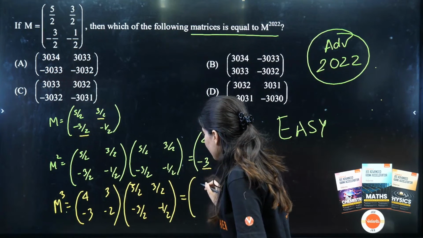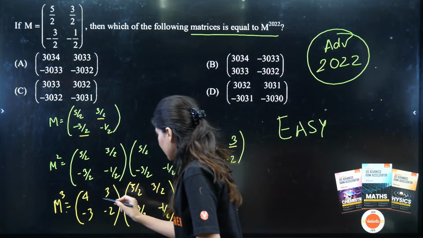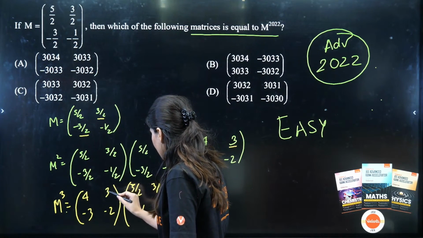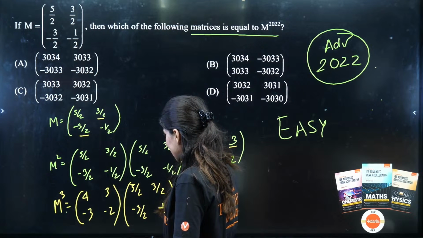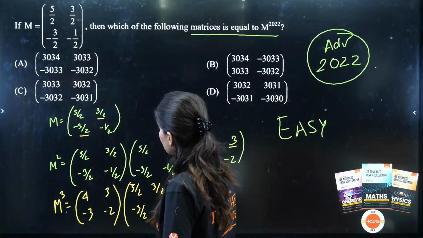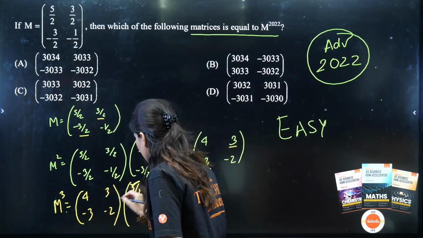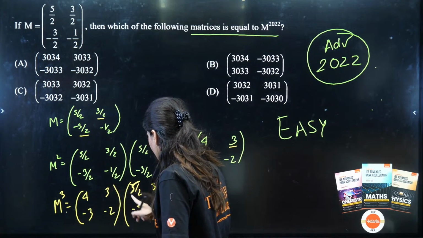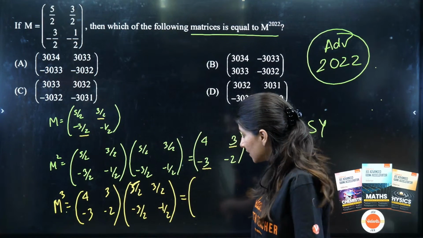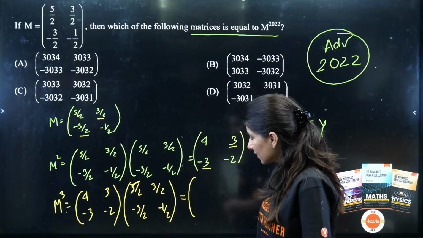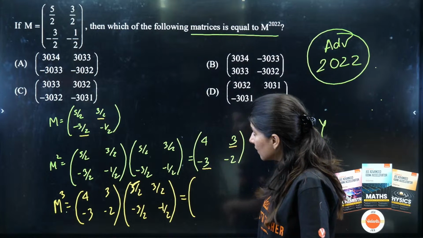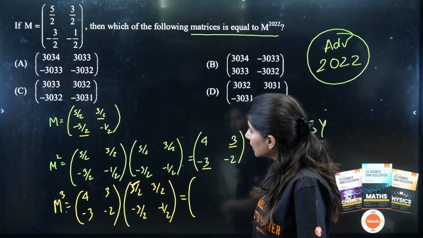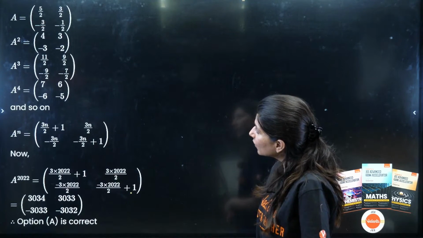So this is going to be 3 by 2. Okay, sorry. 4 3s are 12 and 3 3s are 9. So 12 by 2 minus 9 by 2. Is it 5 by 2? Sorry, it is 5. 4 5s are 20 minus 9. 20 minus 3 3s are 9. Correct? 4 5s are 20 and 3 3s are 9. M cube's value, wait, let me check.